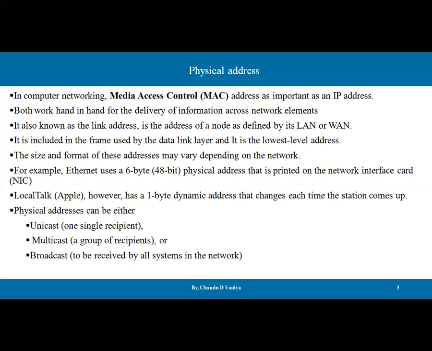The physical address can be either unicast, called one to one, that is one sender and one receiver. Multicast, one sender and a group of recipients, or else broadcast, one to all. So this supports unicast, multicast, and broadcast too.